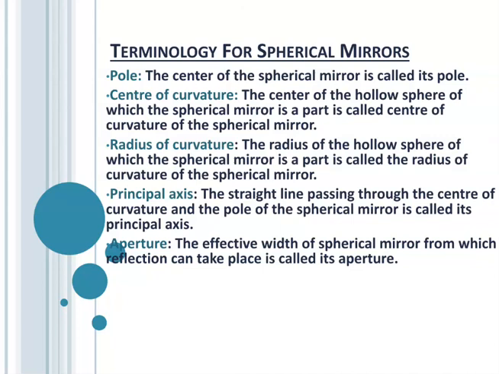Next is the principal axis. The straight line passing through the center of curvature, that is C, and the pole P of the spherical mirror is called its principal axis. Aperture: the effective diameter of the spherical mirror, or the width of the spherical mirror from which reflection of light takes place, is called its aperture.